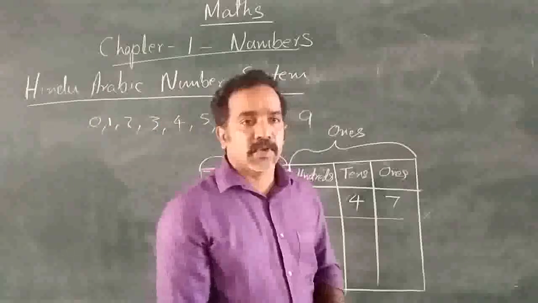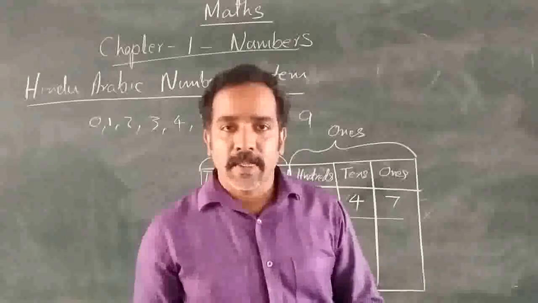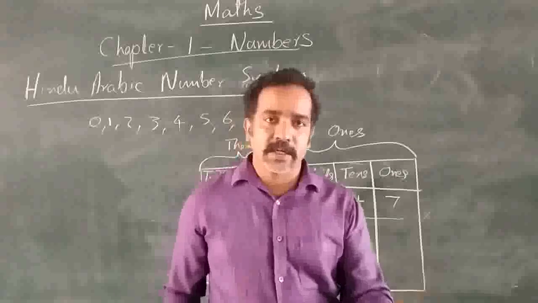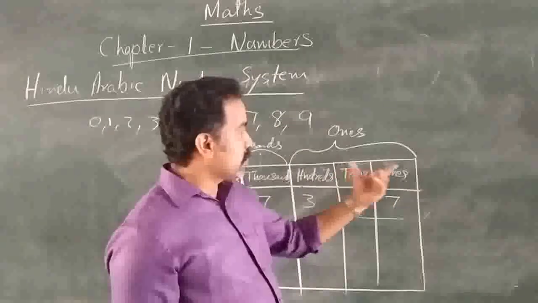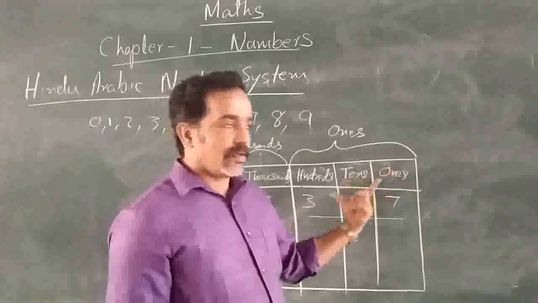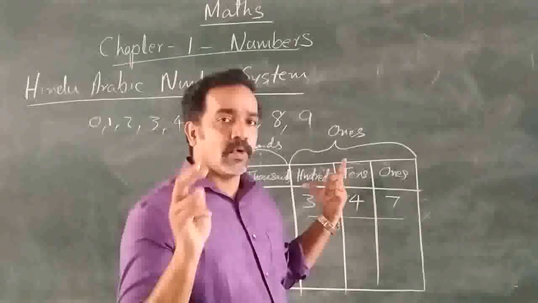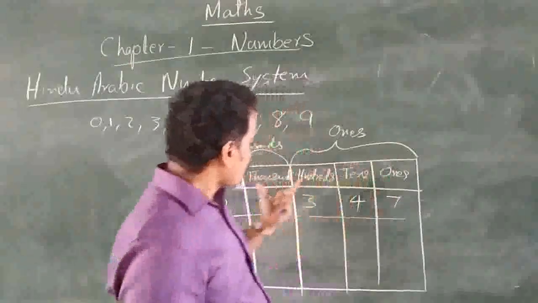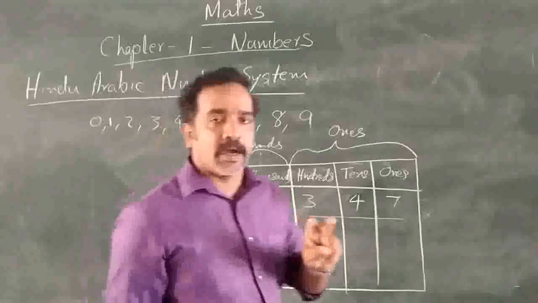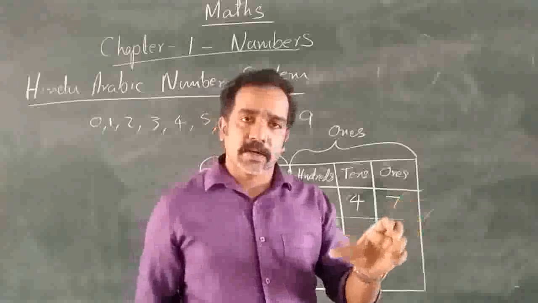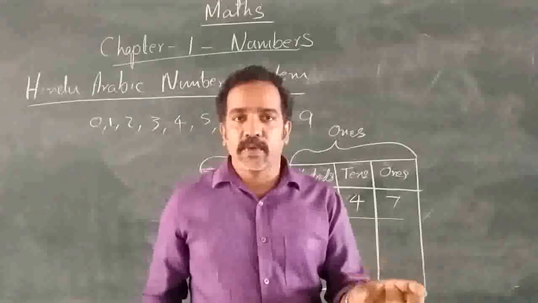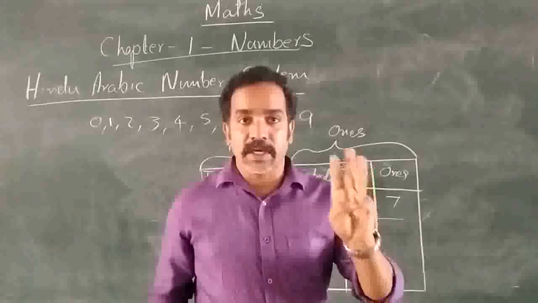The international place value system we will discuss later. But the only difference comes in the international place value system. In the Indian place value system, only one group has 3 digits, and all other groups have 2 digits. But in the international place value system, when you are grouping the digits, every group contains 3 digits.